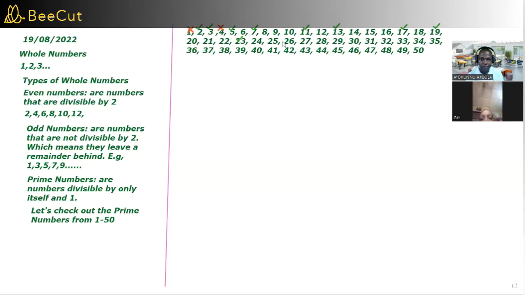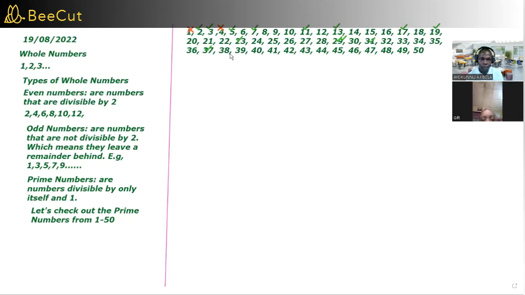What's next? 24 is not. 25 is not because 5 can divide it. 26 is not. 27 is not because 3 and 9 can divide it. 28 is not, but 29 is a prime number. Then 30 is not. 31 is a prime. 32 is not. 33 is not. 34 is not. 35 is not. 36 is not, but 37 is a prime number.